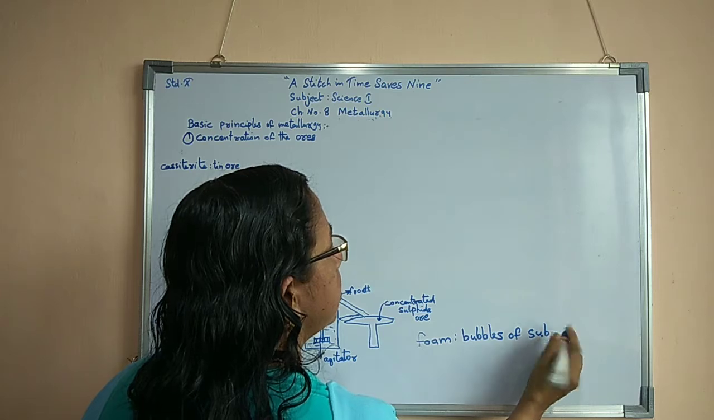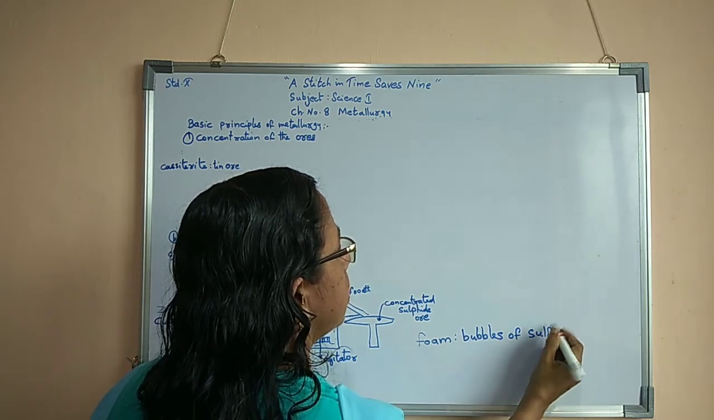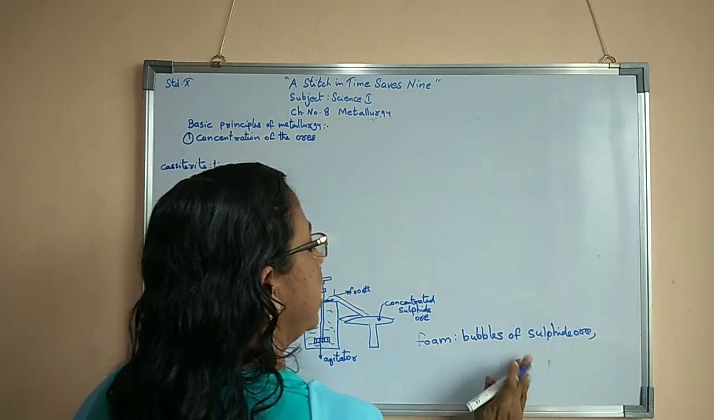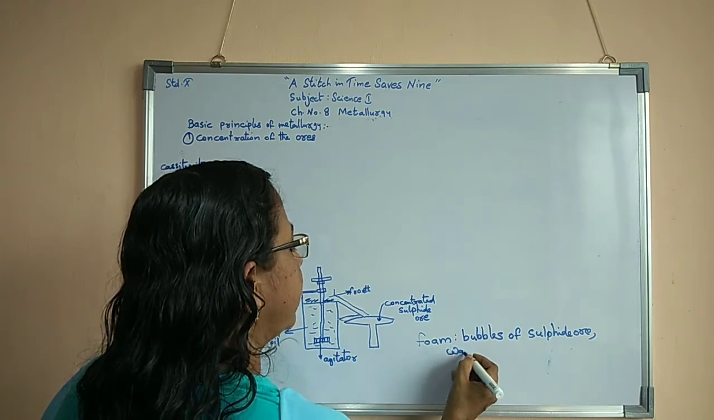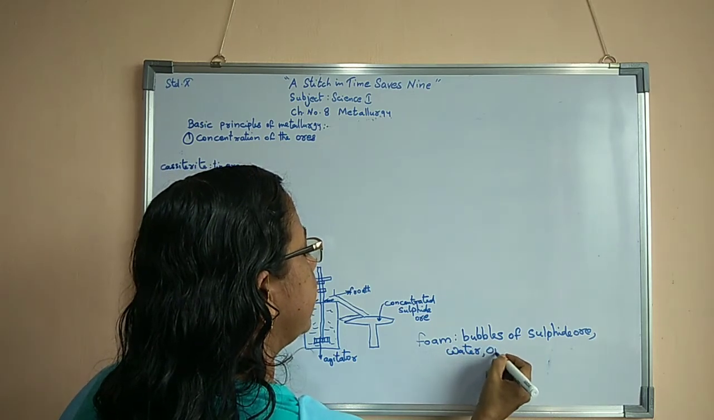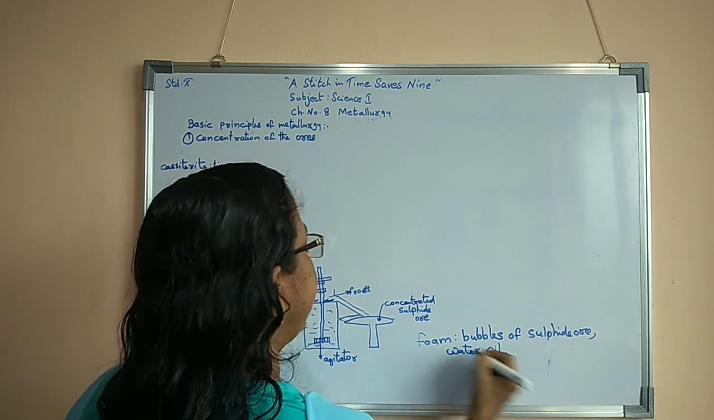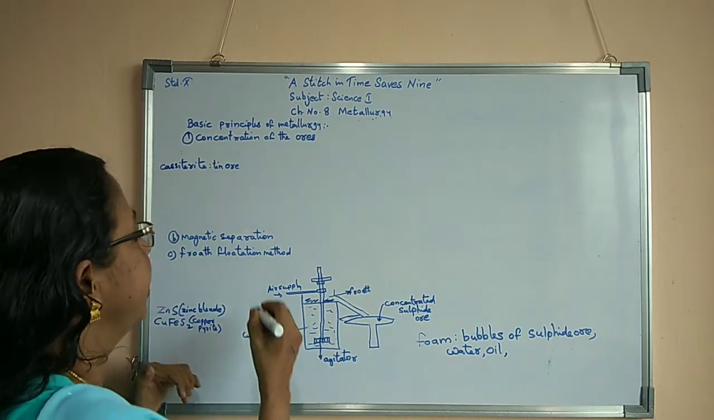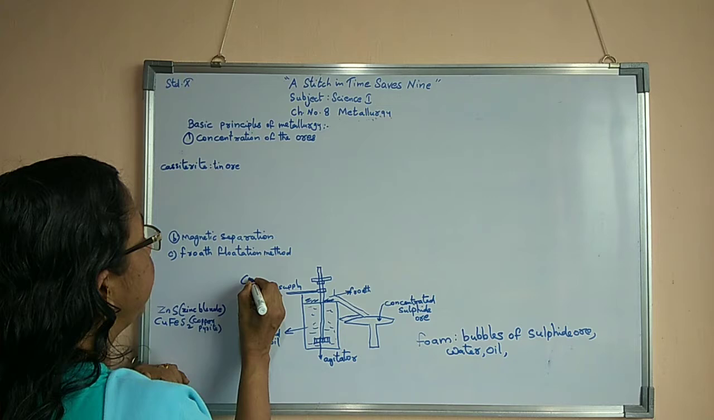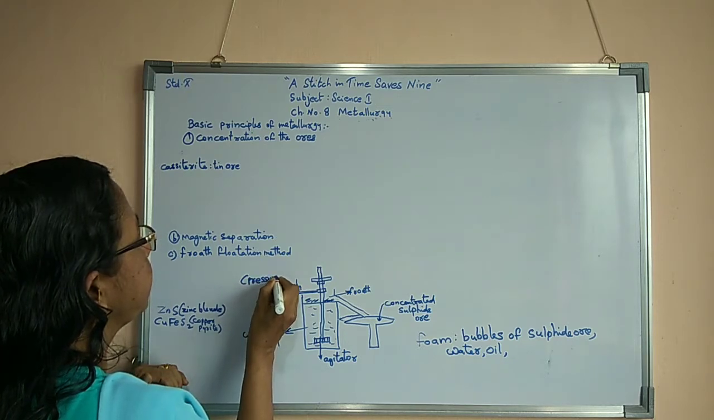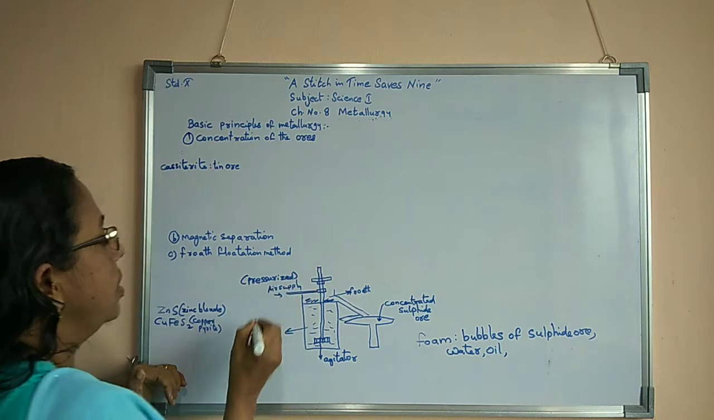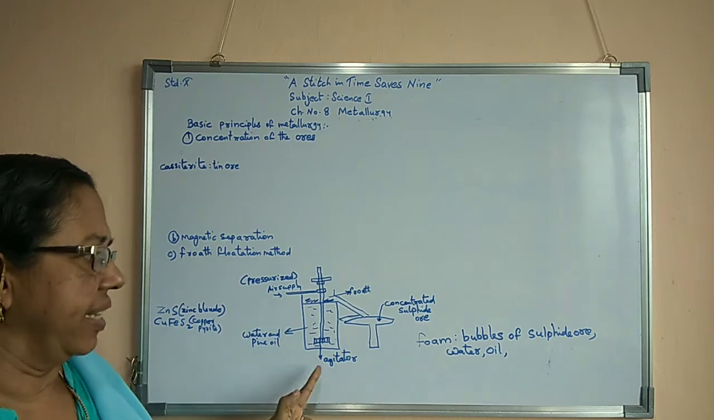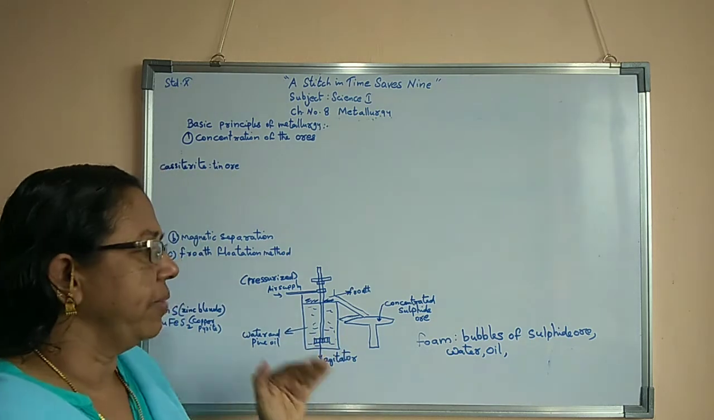sulphide ore, then there will be water as well as oil. Then again the air supply is taking place with pressure, pressurized air. Air supply, which type of air? Pressurized air. With a high force, air is pumped inside this tank. As a result of it, there will be the formation of foam.